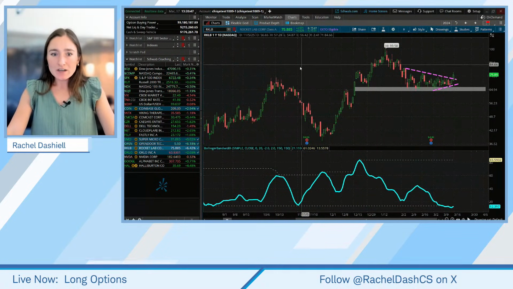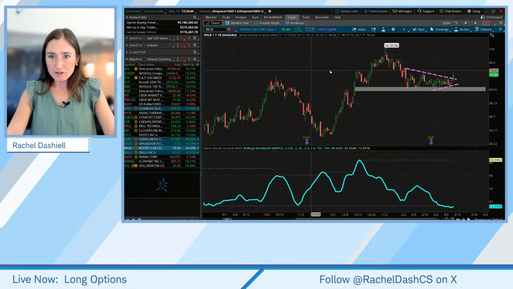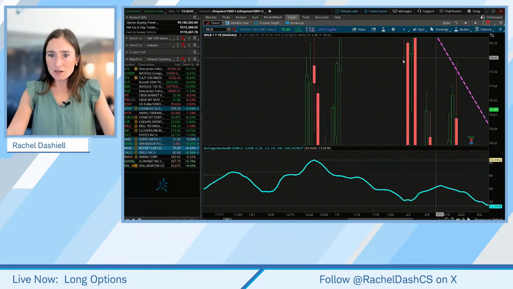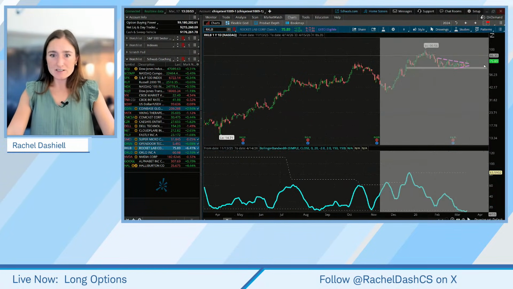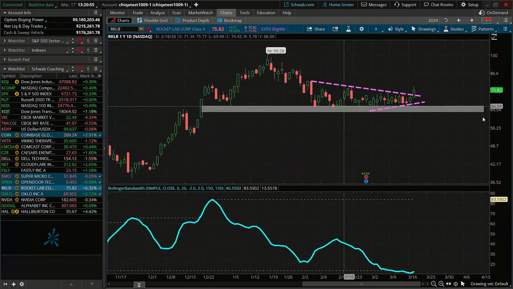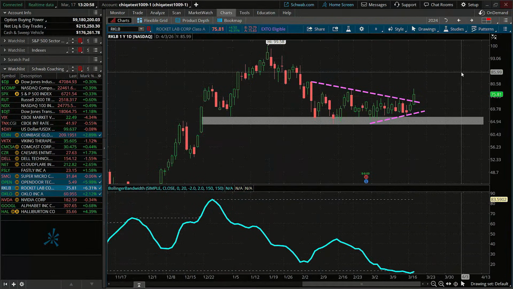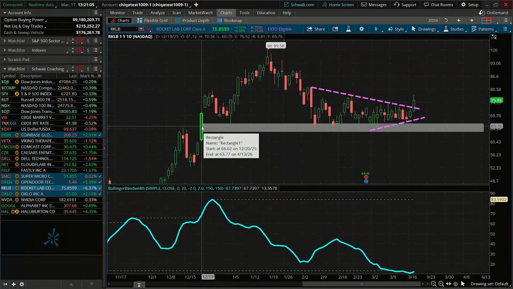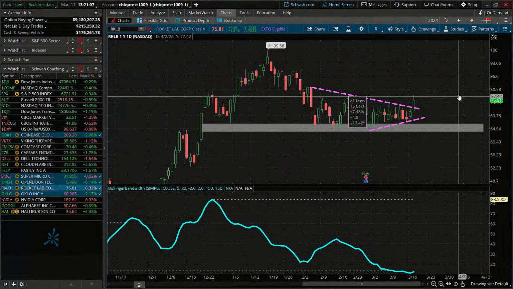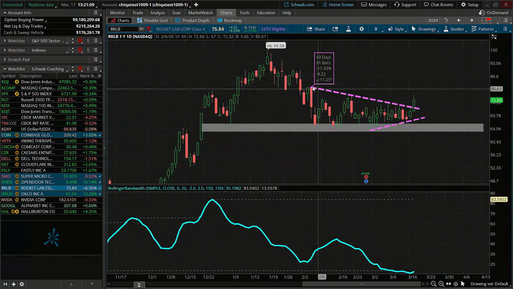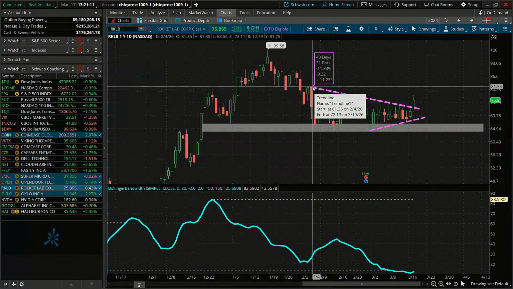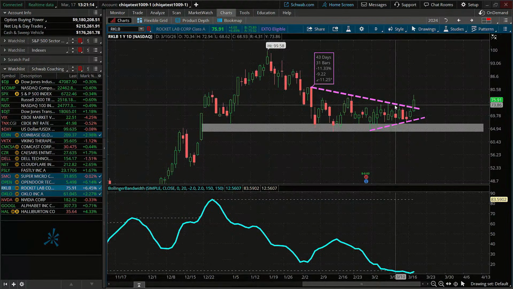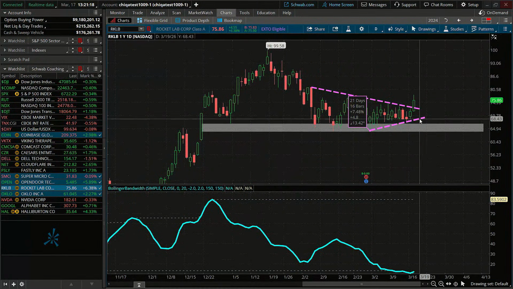I want to take a look at Rocket Lab because, technically speaking, we have seen that price has held this level of support right around the midpoint of this really big candle from December. And price has actually been coiling for the last month and a half here, where we have lower highs, but we have higher lows.